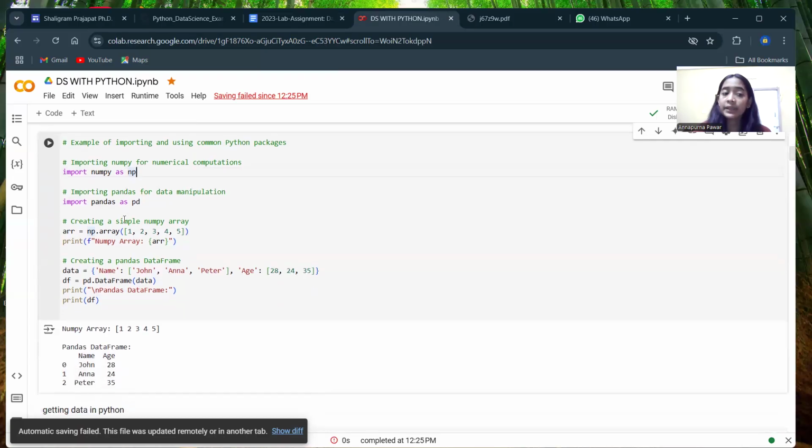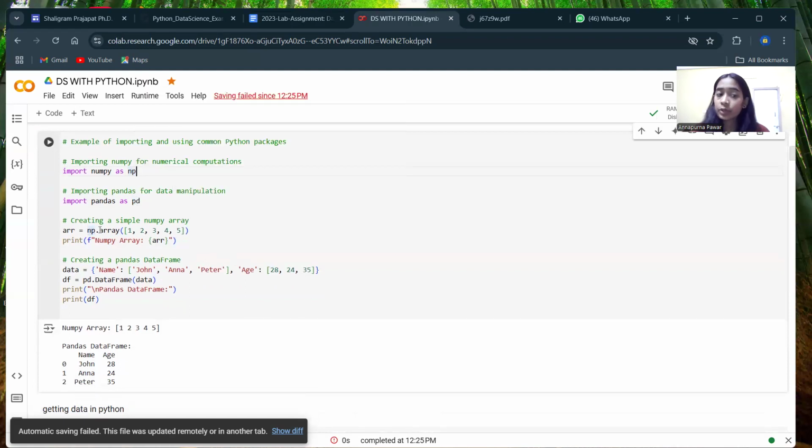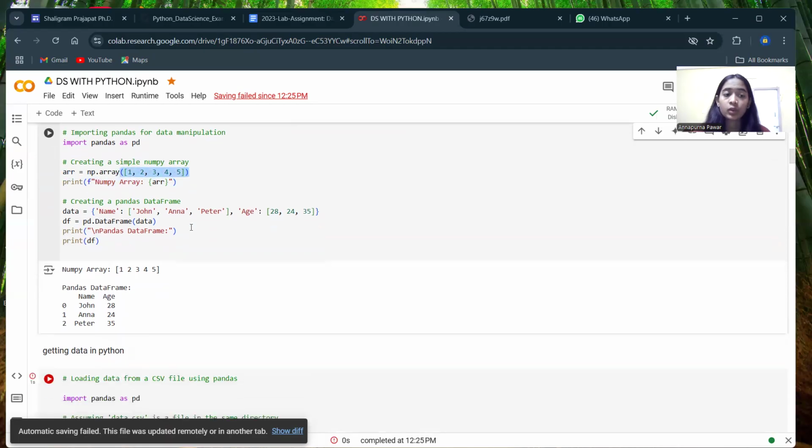By using NumPy we can create an array: np.array, which we made with the values 1 2 3 4 5. Then print, and this statement will print the array we created with NumPy. This is our NumPy array.